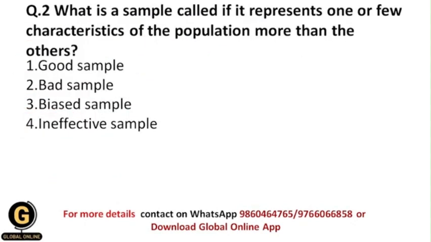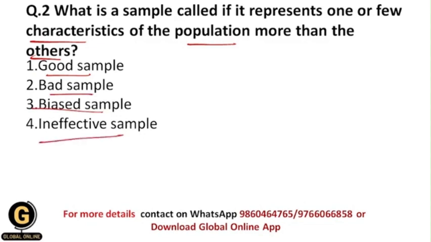Next, what is a sample called if it represents one or few characteristics of the population more than the others? So whenever we select a sample from the target population, and whenever that particular sample represents one or more characteristics of the population more than the other samples, then what is such a sample called? Whether it is called a good sample, bad sample, biased sample, or ineffective sample.